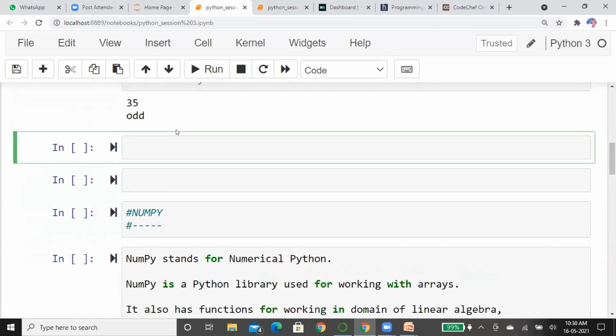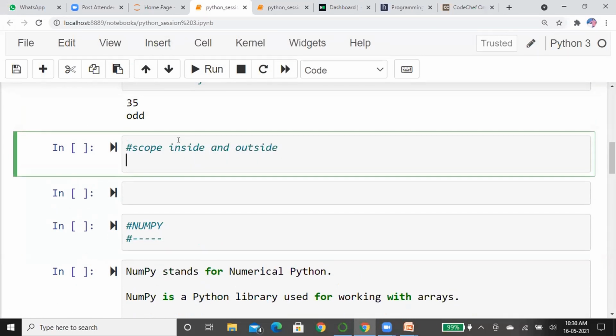See here. Scope means inside and outside. What is inside, what is outside, while we are discussing the topic function? What is the scope inside the function? What is the scope outside the function? Let me check.